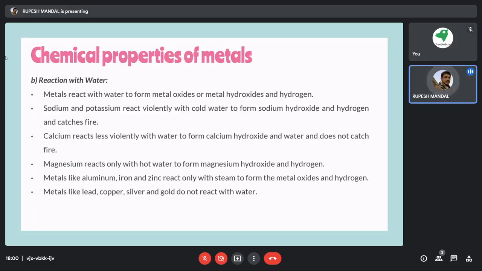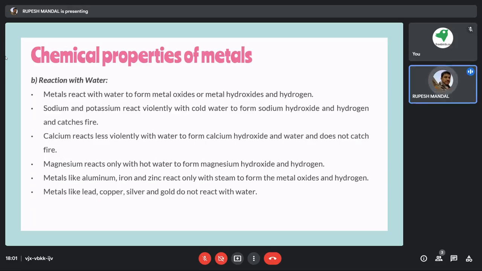But on the other hand, if you dip an iron rod in water, slowly and gradually it starts rusting. You can see that some amount of rust is getting formed. What is that rust? It is nothing but that metal getting oxidized. Iron reacts with water or with the oxygen present in the air to form rust. But copper is not going to react in the water.